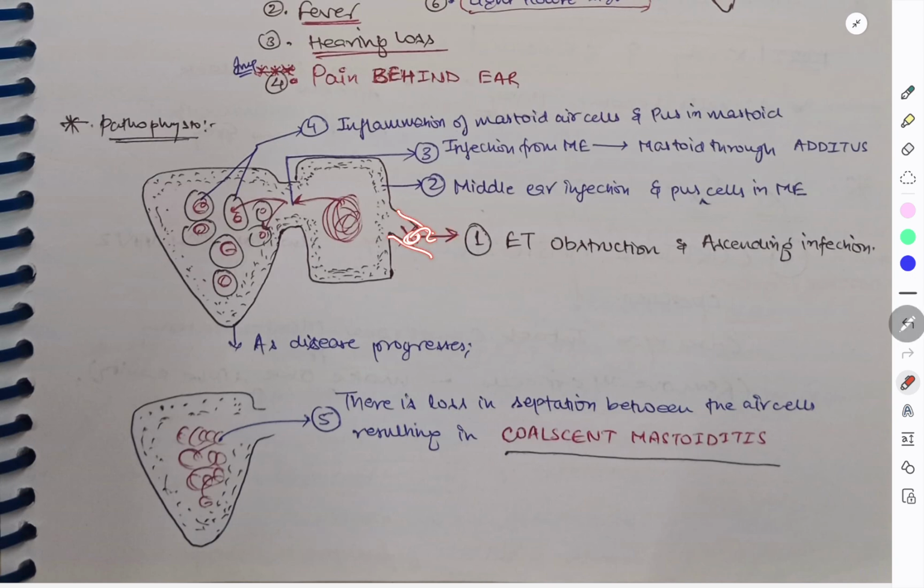Now, ASOM started with the ET tube obstruction, you all know. Then it ascended to the middle ear. It affected the middle ear. Then the pus was created in, or filled, the middle ear. Now the infection in the middle ear has to go to the mastoid through aditus.